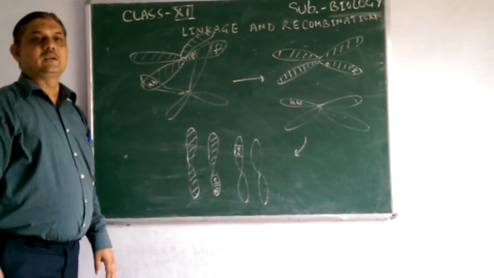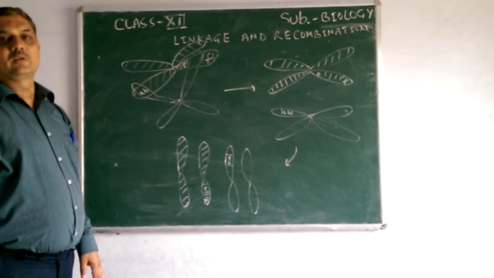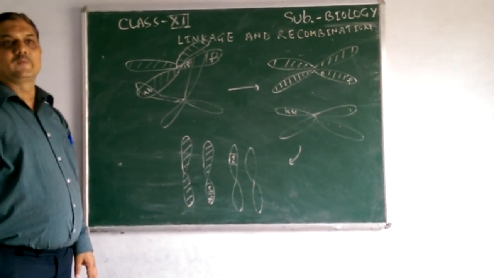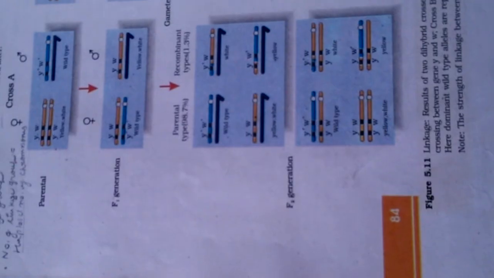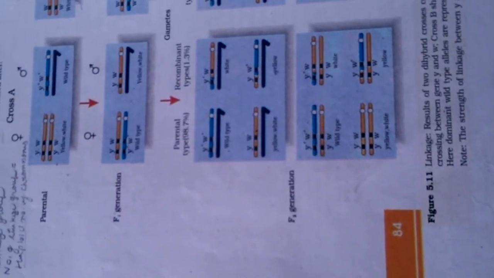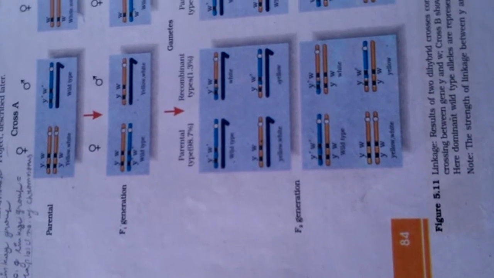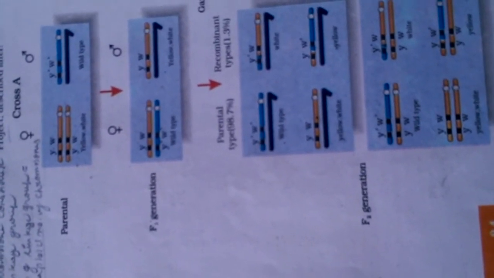We can understand this linkage and recombination by an example of Drosophila melanogaster. You see, in example A, the Drosophila have yellow body and white wing, and another is wild type.